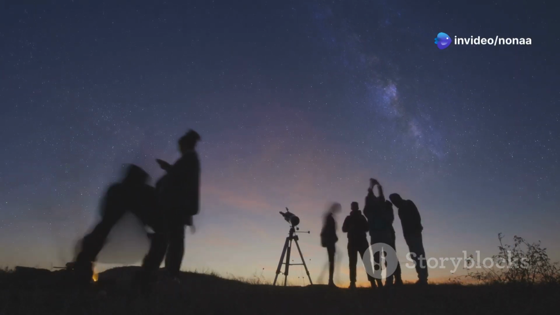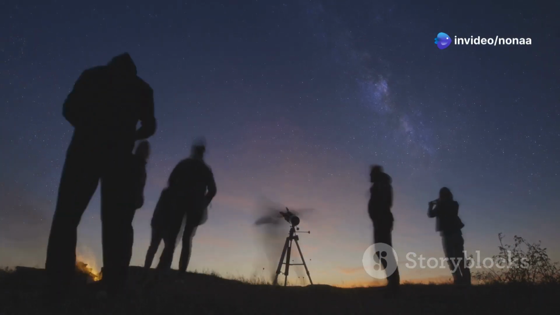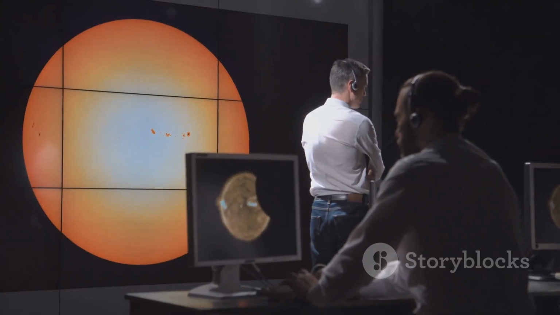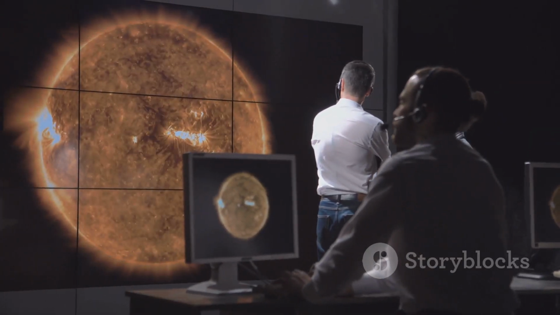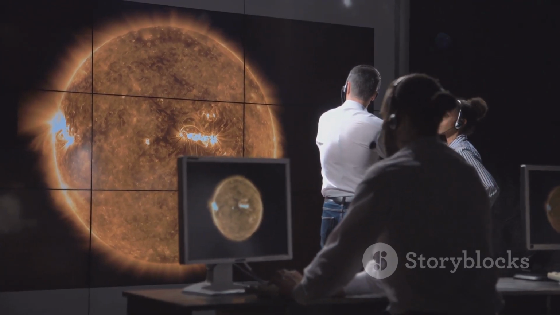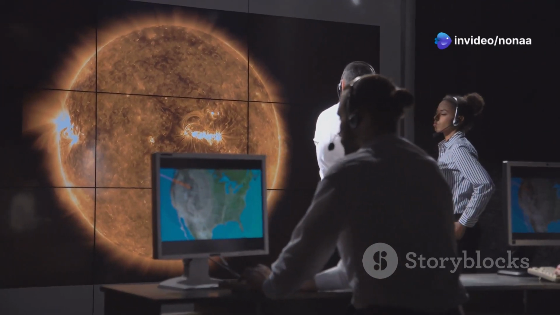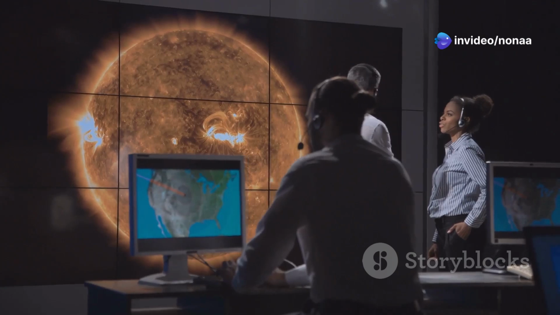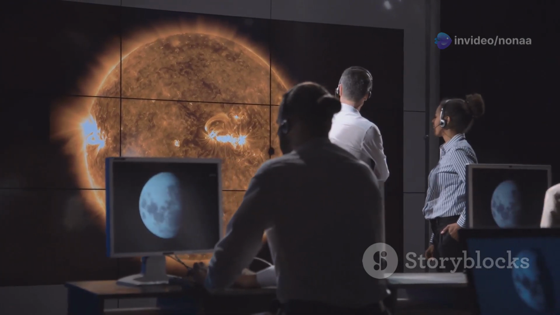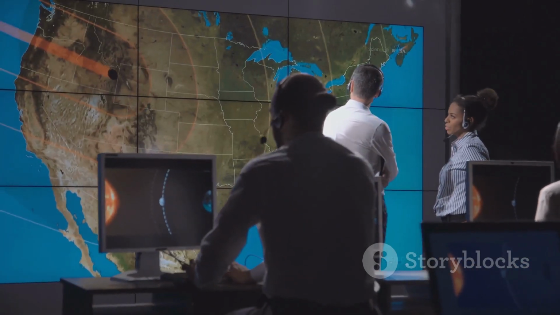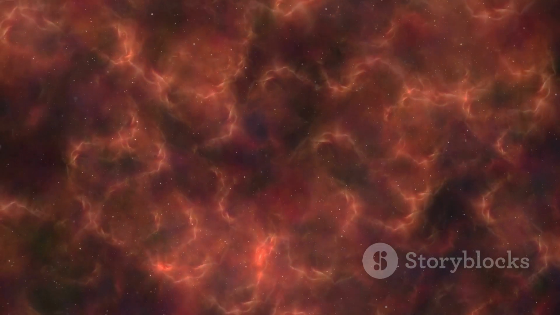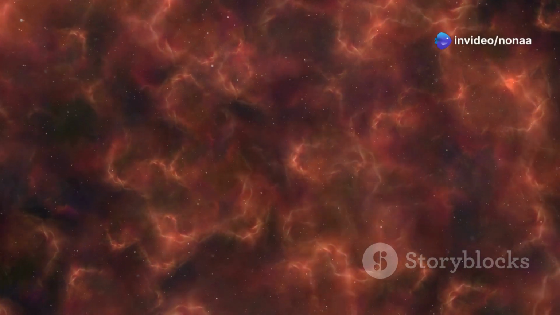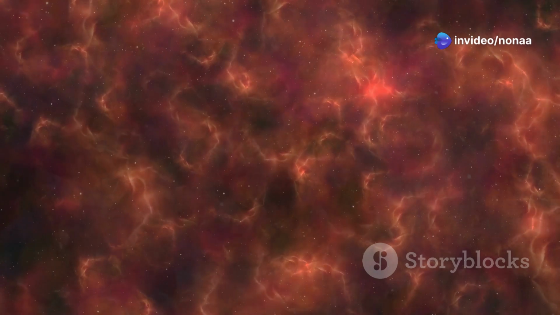Section 7. Exploring the universe: probability and dark matter. Astrophysicists use probability to study celestial objects, model cosmic events, and unravel the mysteries of the cosmos. By applying statistical methods, they can predict the behavior of stars, galaxies, and other celestial phenomena. Even when direct observation is challenging, one such mystery is dark matter, an elusive substance believed to make up a significant portion of the universe's mass.